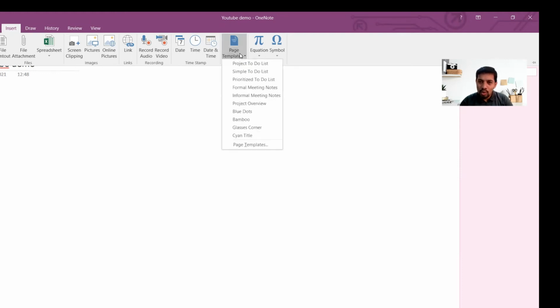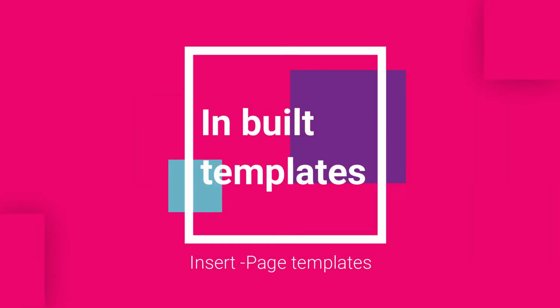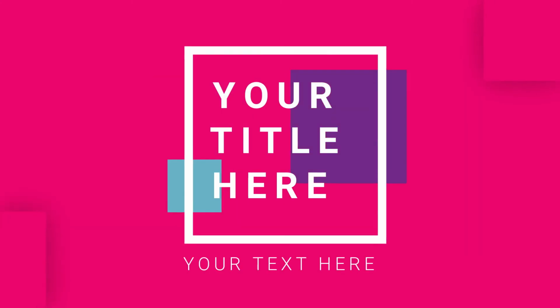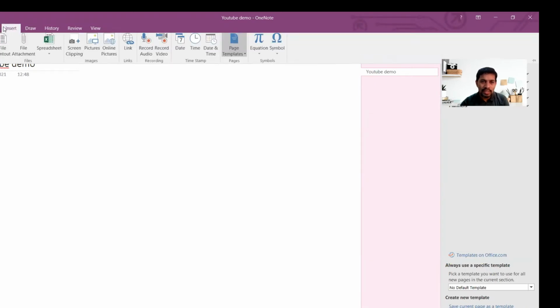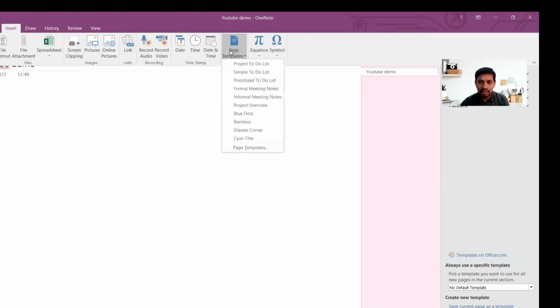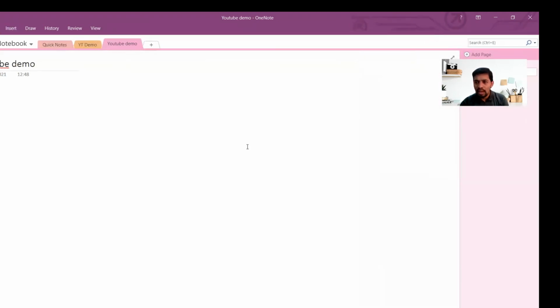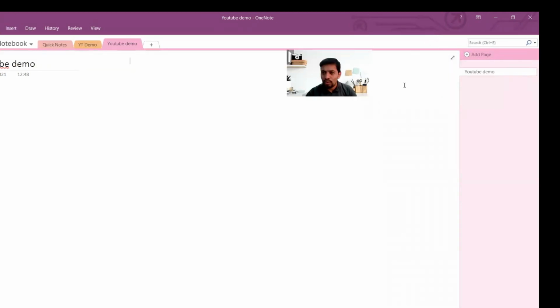Let me go in. Whatever things you have used will come here. For example, I have used project to-do list, simple to-do list, prioritization matrix, and all that. So you click the last button called page templates. Let me just have a go. One second. Let me go to insert again, then page templates, and you have here on the left side. Let me use one more time. I think I'm in the headings. Okay, that's the reason it's not taking it.